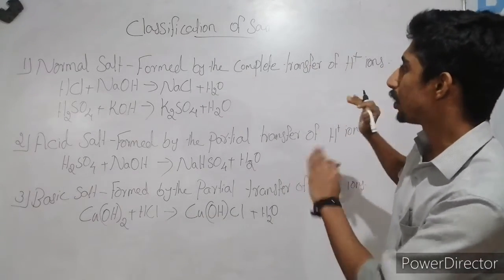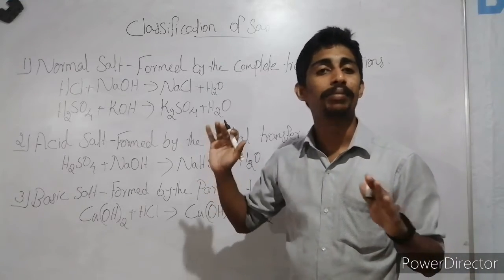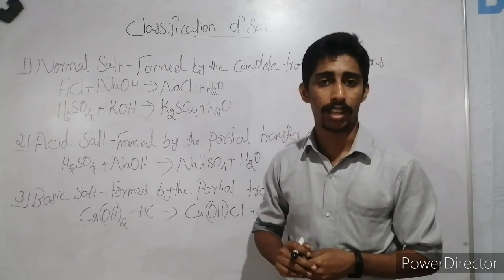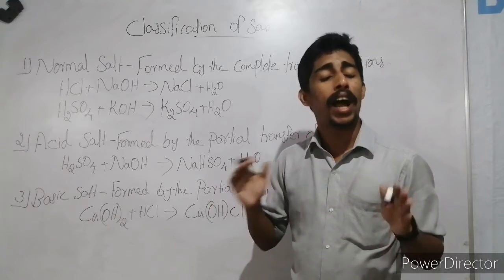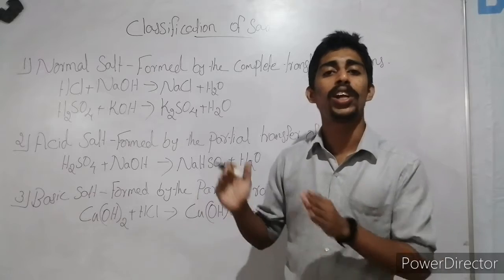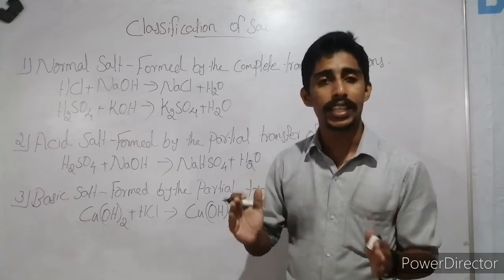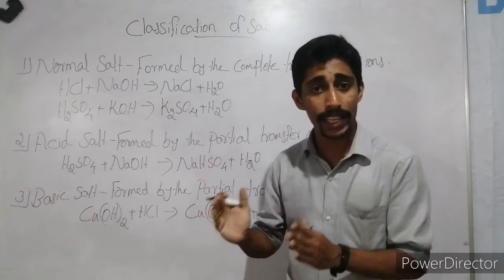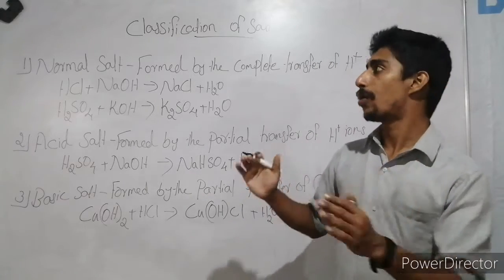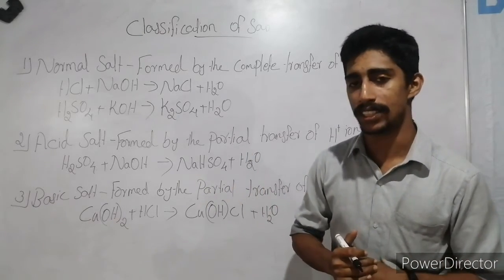Today we are going to study the classification of salt. In last class we studied the formation of salt by the neutralization process. What do you mean by neutralization? When an acid reacts with a base, it will produce salt and water. This salt doesn't possess any behavior of acid or base. It will be an entirely different product from the acid and the base.